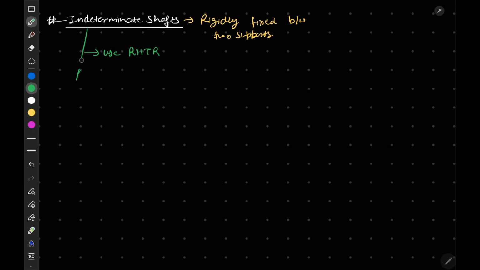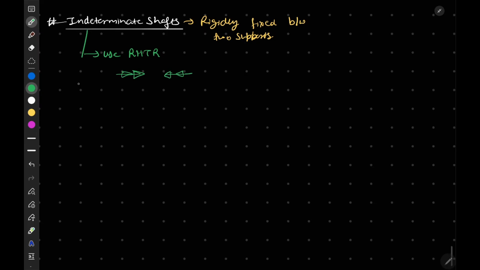If any question is given, you have to use the arrow form, either this form or this form, and then we proceed as we proceed in axially loaded bars.